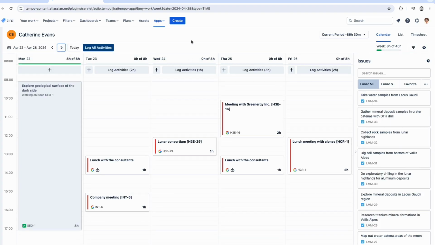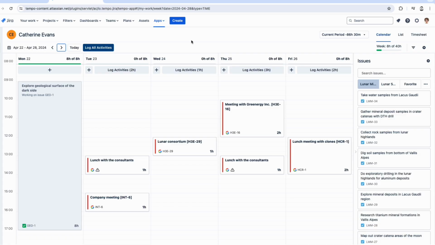So you may notice up here, there is a button that says log all activities. Depending on your setup, this can be a super quick and effective way to log your time. I'll come back to this in a little bit. First, we're going to talk about logging time manually. So let's log some time.